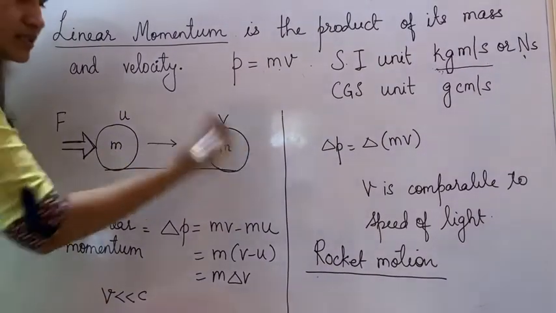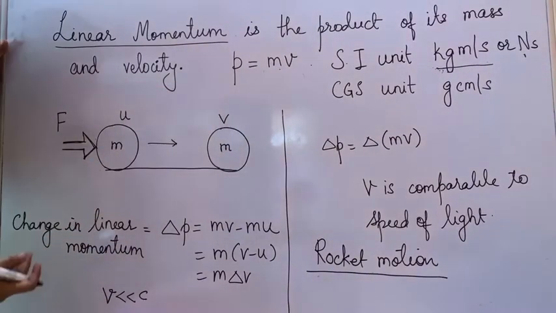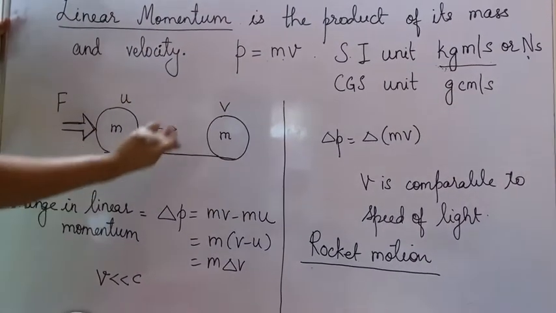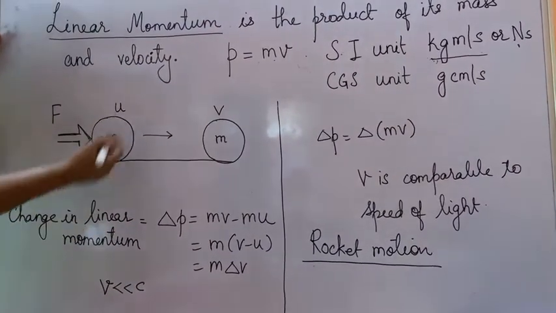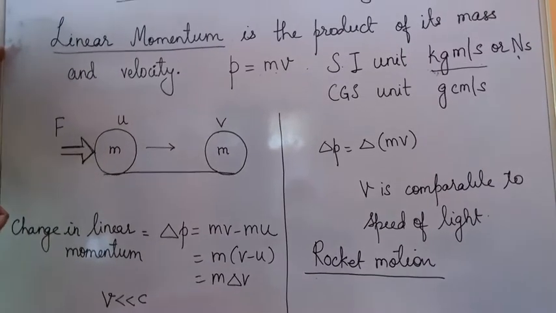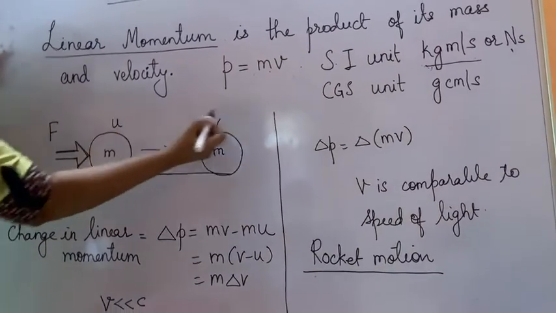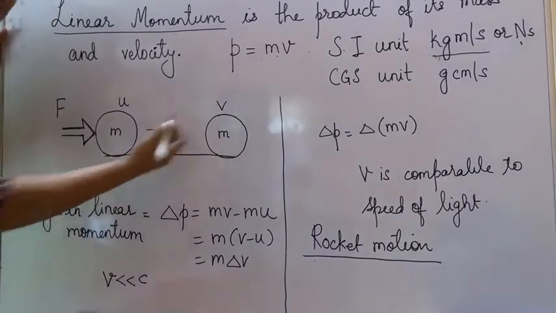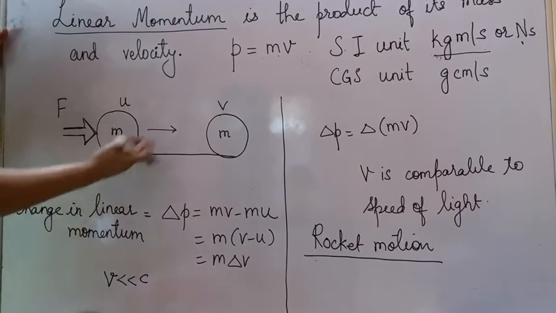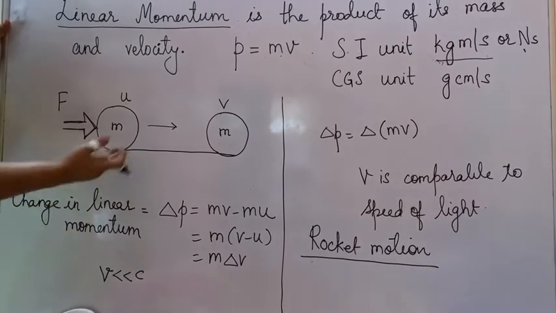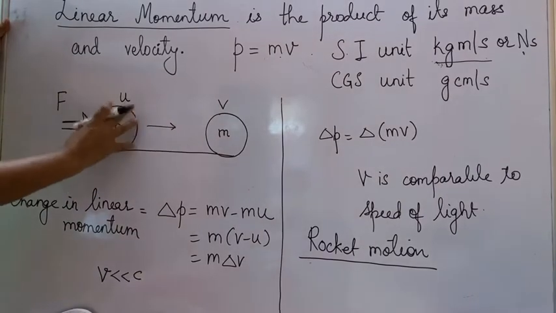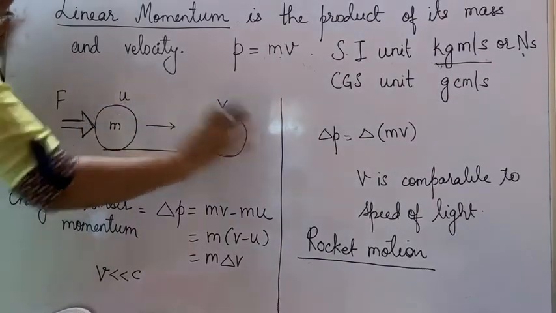Now when you reach a certain position, it gets some final velocity. Say you are already ahead on the road and you are getting speed as 60 km per hour, and here it was supposed to be say 10 or 20 km per hour. So that is the concept of initial velocity and final velocity. Now tell me, in this concept, does the mass change? The mass of a body is always a constant quantity. It never changes. So mass is going to remain the same. Force is applied. The body moves from this position to this position.